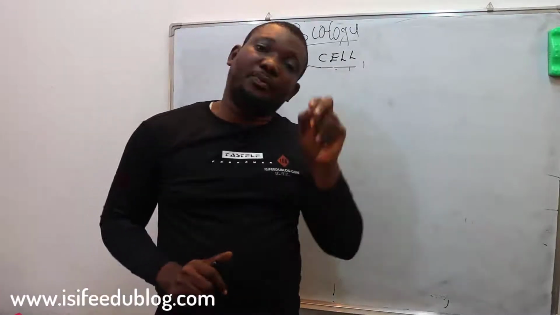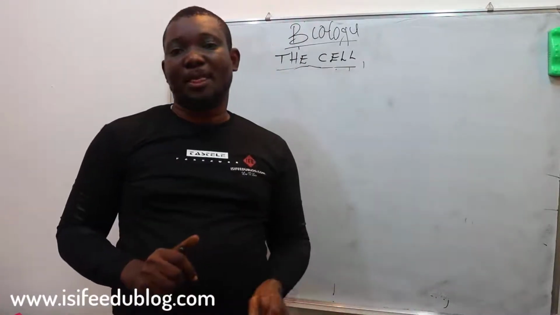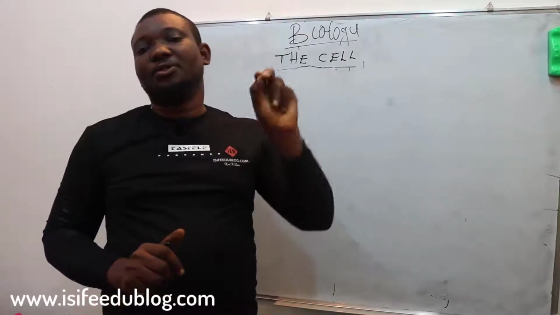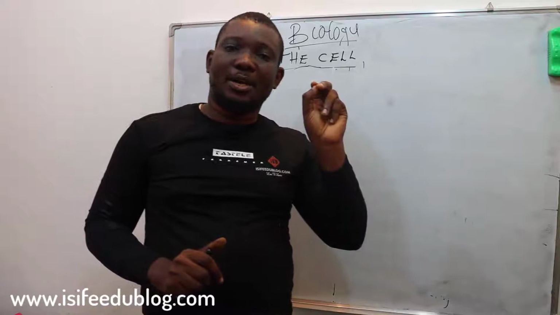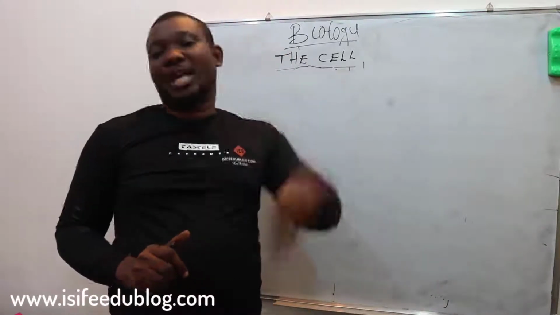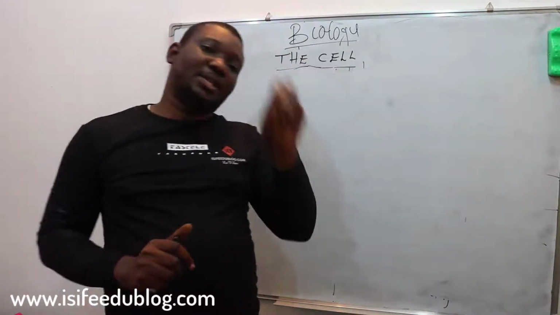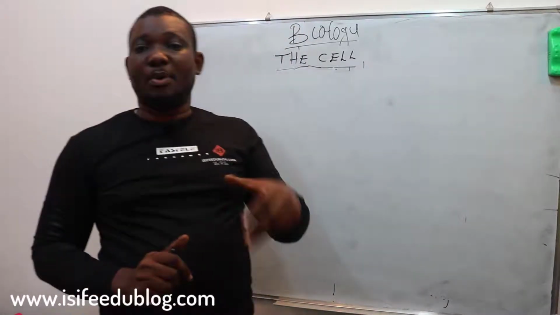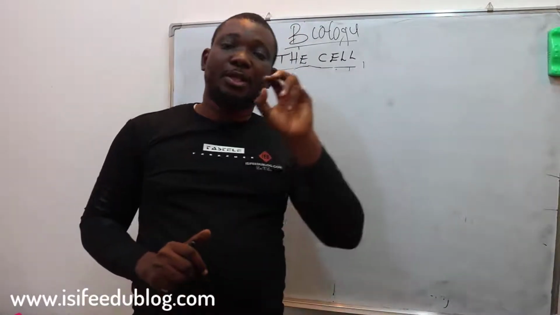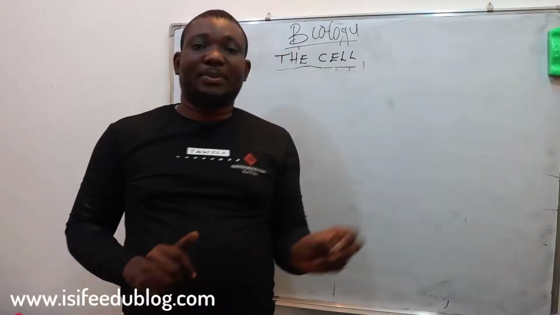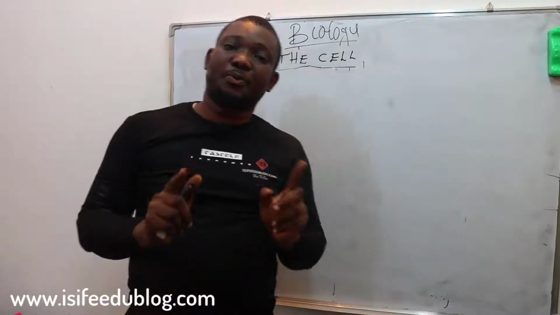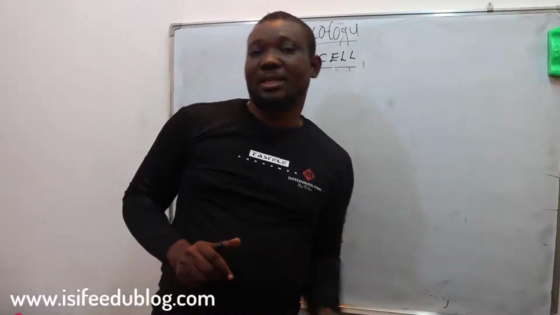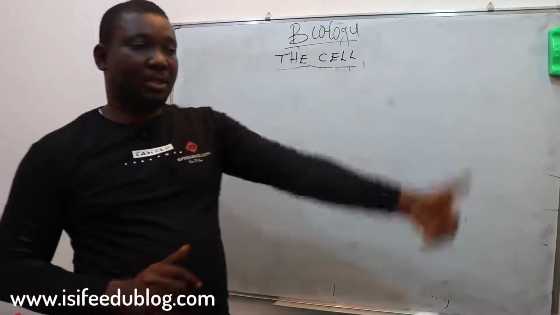And it's not as if the food vacuole is permanent. It's a temporary food vacuole, which can only be found during food capturing. But where there is no capturing of food, if food is not involved, the food vacuole is absent in animal cells. So the food vacuole is not an organelle that is basically present in an animal cell.